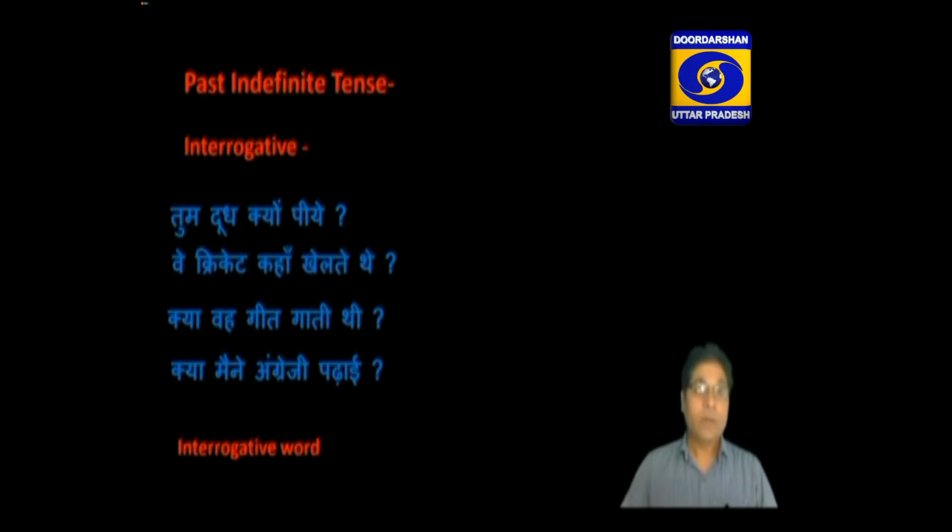First of all, you have to search the interrogative word which is used in the sentence, then did, then subject, then first form of the verb, then object, and at last you have to write the mark of interrogation.